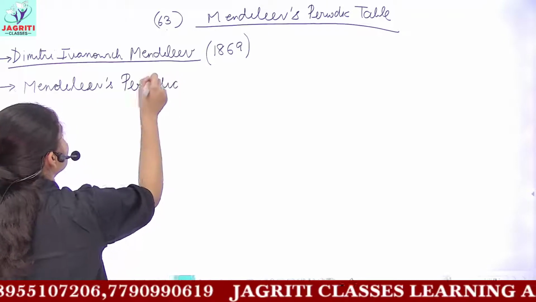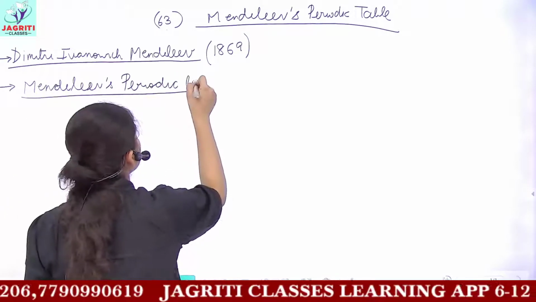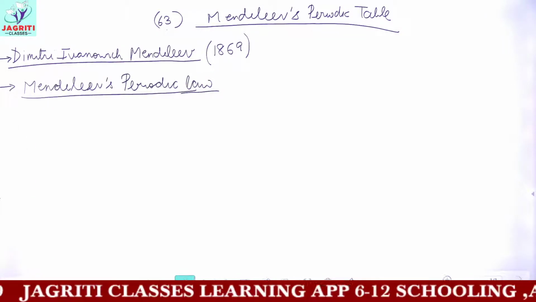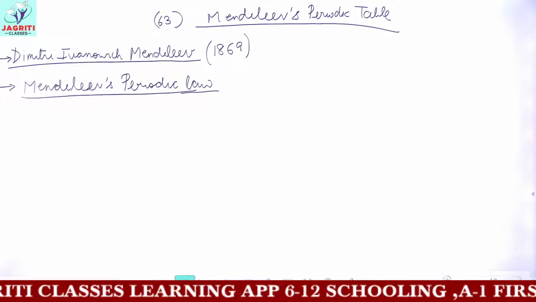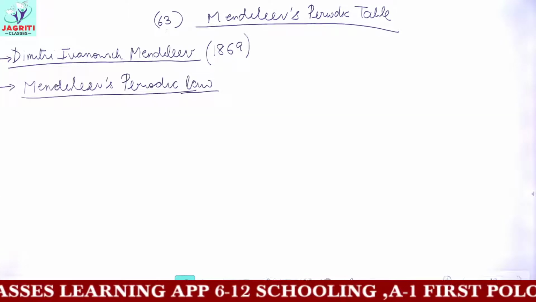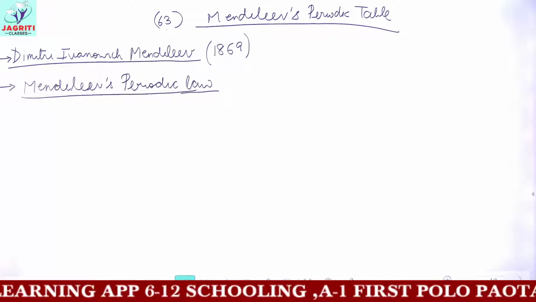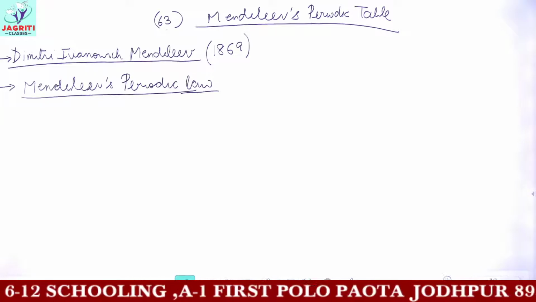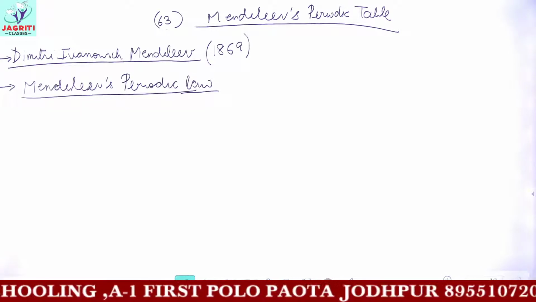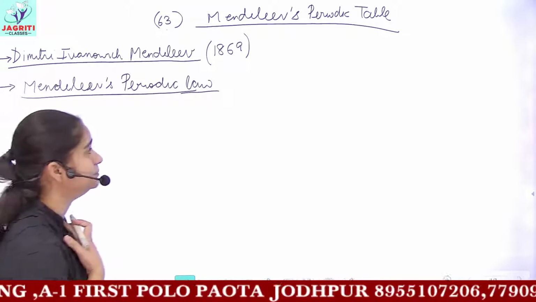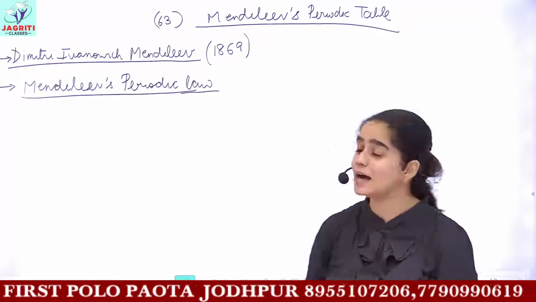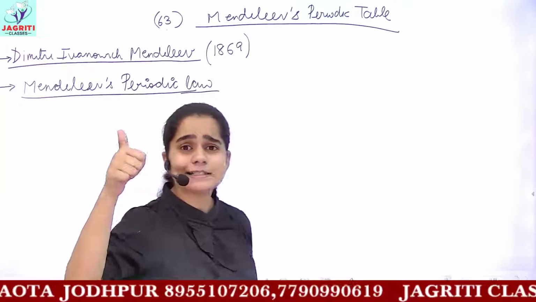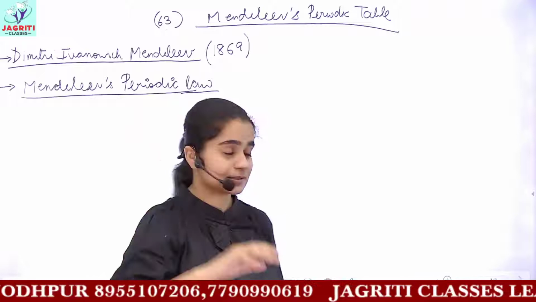So what do you mean by Mendeleev's periodic law? Mendeleev suggested that all the elements which were discovered until then follow a statement: the properties of elements are a periodic function of their atomic masses. So this was what Mendeleev suggested, that all the properties of elements are a periodic function of their atomic mass. That is, Mendeleev also considered the property which is atomic mass.